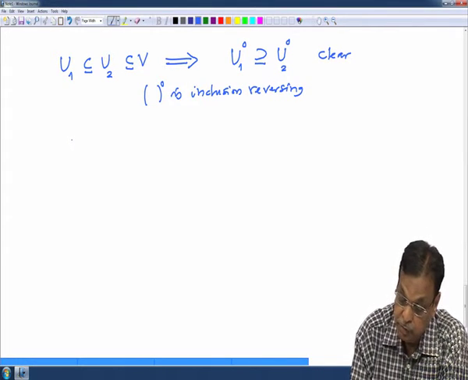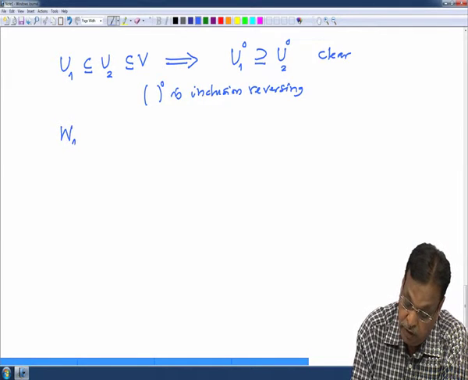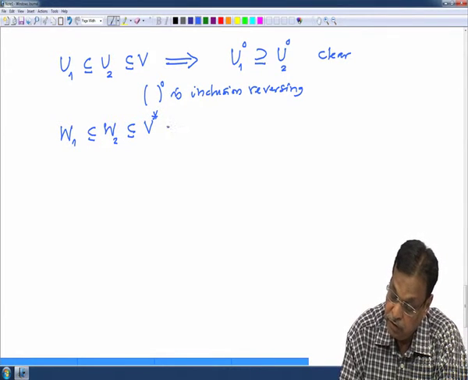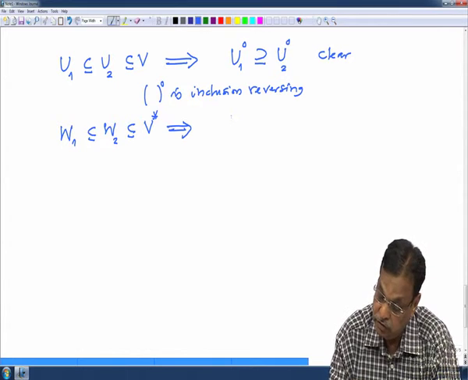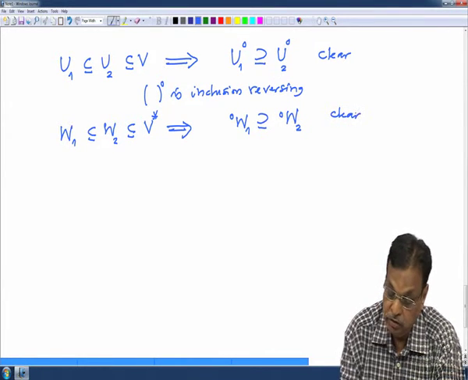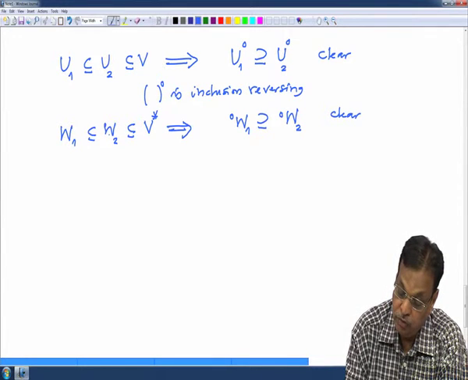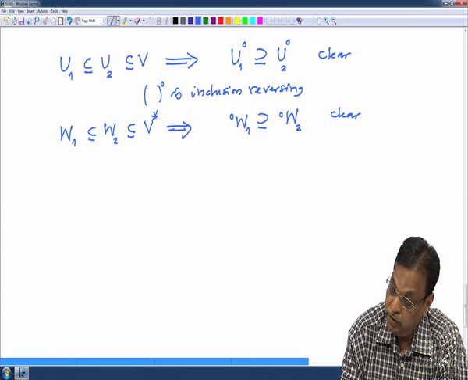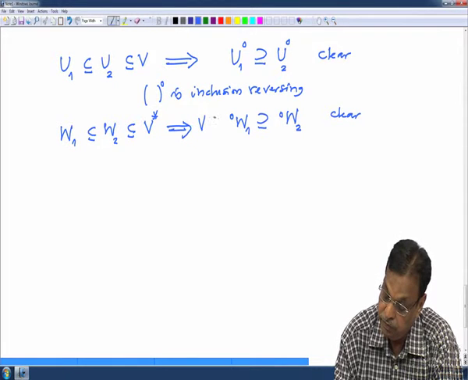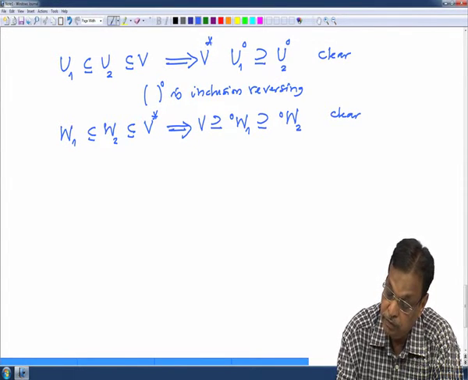Similarly, for subspaces of V star, if W1 is contained in W2, then the left circle of W1 will contain the left circle of W2. This is also clear, because by definition these are all elements in the vector space V which vanish on every linear form. So if they vanish on every linear form here, these are all subspaces of V, and these are all subspaces of V star.